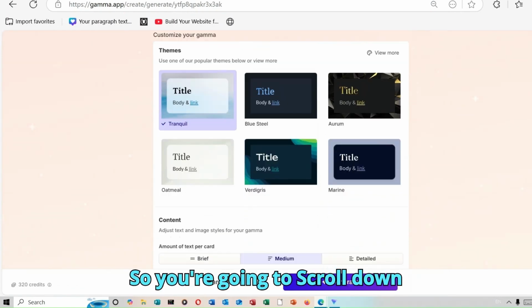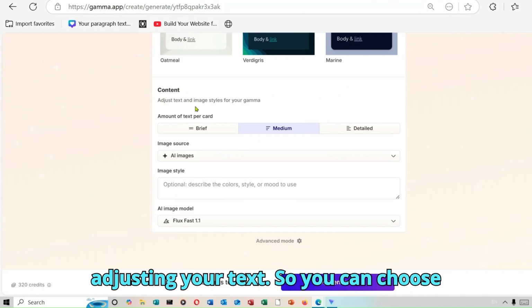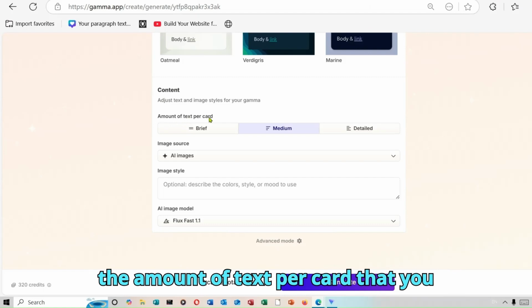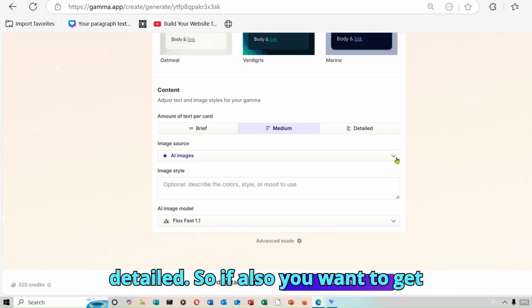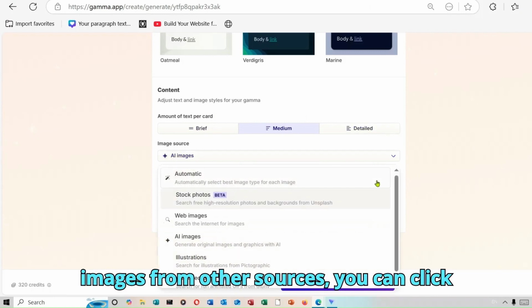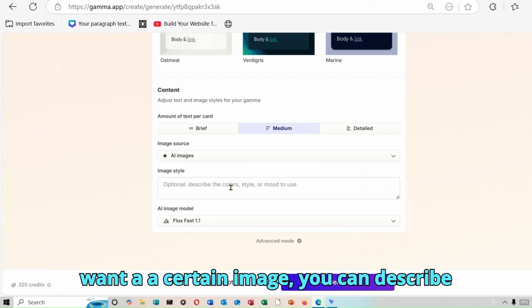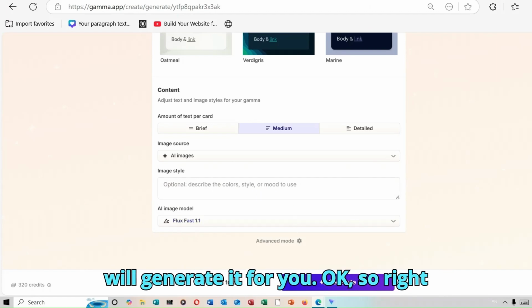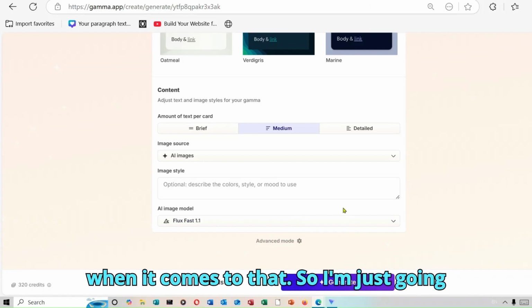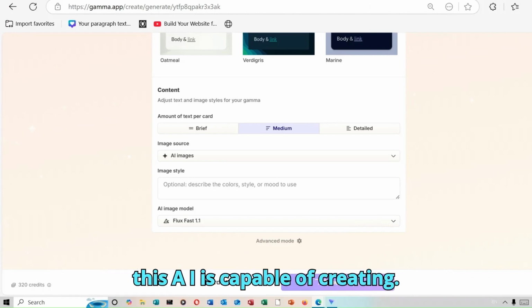So you're going to scroll down furthermore and you'll see that there is an option of adjusting your text. You can choose the amount of text per card that you want. You can choose brief, medium, detailed. If you also want to get images from other sources, you can click over here and you'll be able to get the images. If you also want a certain image, you can describe it over here to the AI and it will generate it for you. Okay, so right now we are not going to adjust anything when it comes to that. So I'm just going to click on generate and we see what this AI is capable of creating.